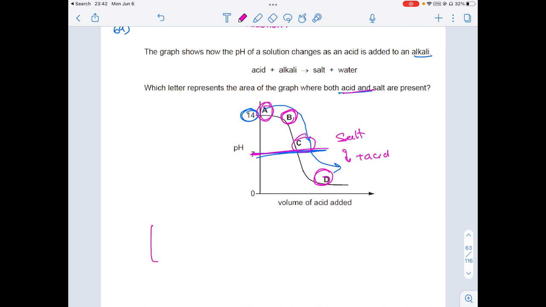Why is it less than 7? Because when I take salt and an acid, salt will have a pH of 7 and acid will have a pH of less than 7. So obviously there will be a region where the pH is less than 7. That region is where both acid and salt are present. So the answer is going to be D. So D is the answer for this question.